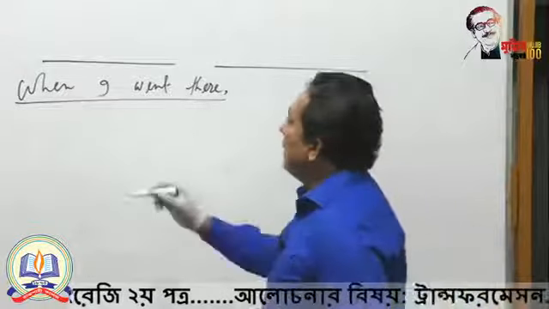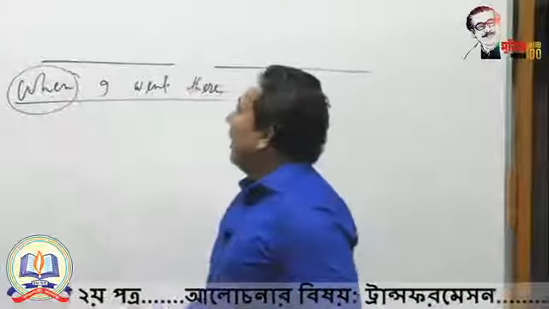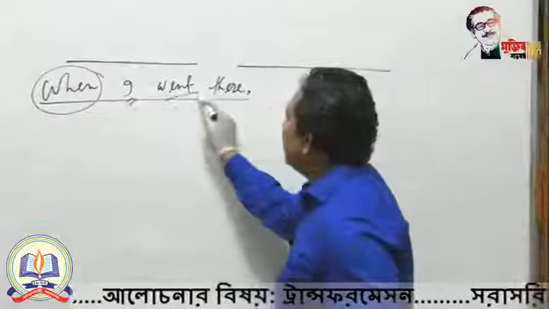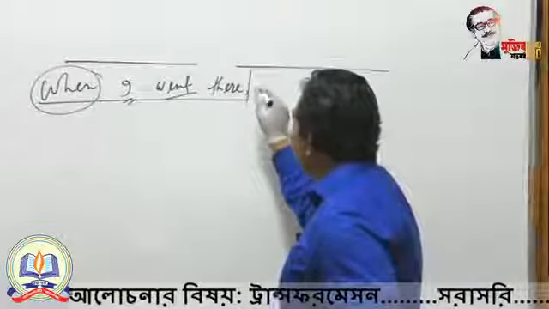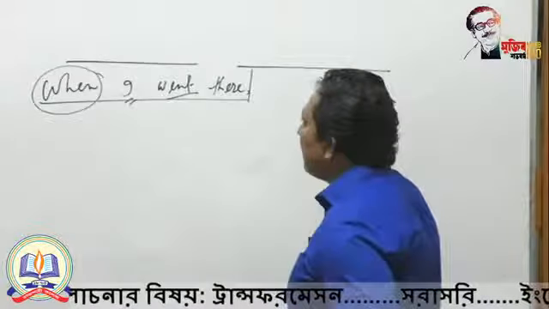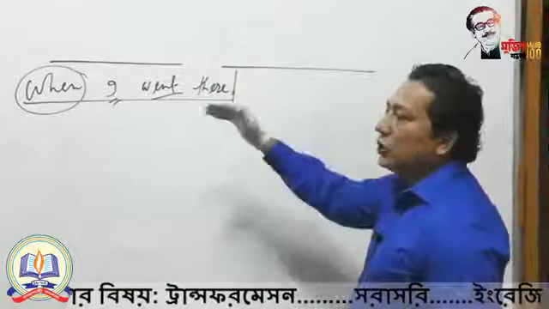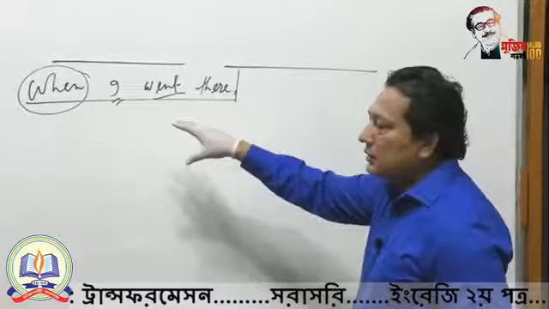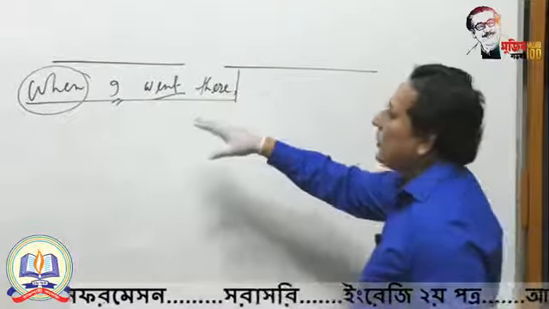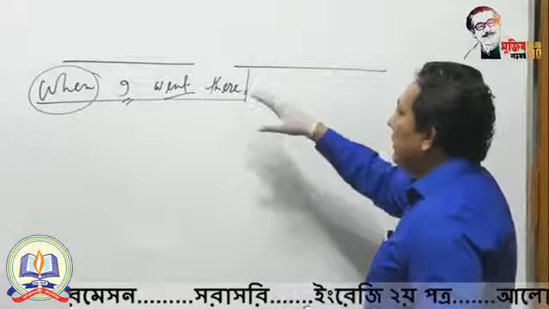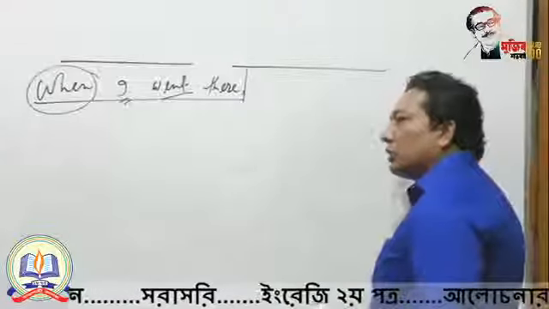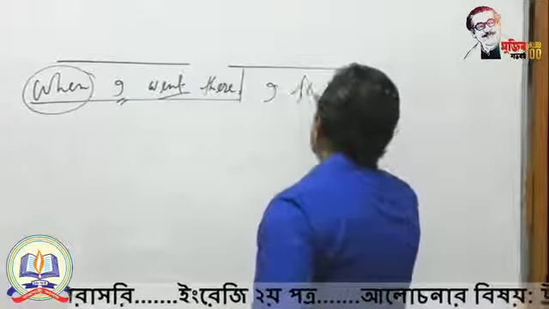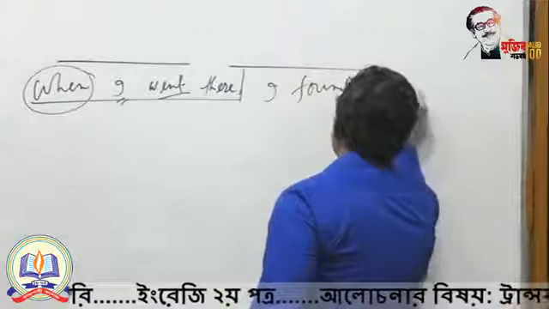Here you are getting "when" as a subordinating conjunction, and here is a subject and a finite verb. But the part is not complete. It does not ensure completed thought, so it is a dependent clause. The completeness depends on the main clause. What is that? When I went there, I found him.